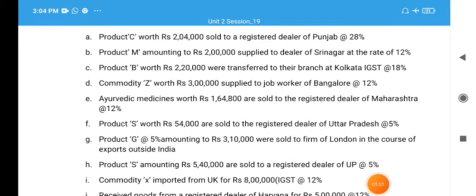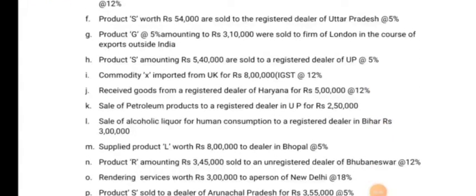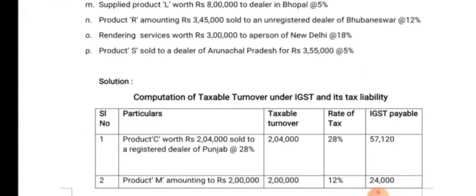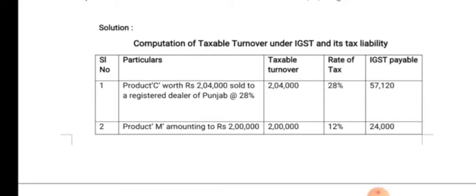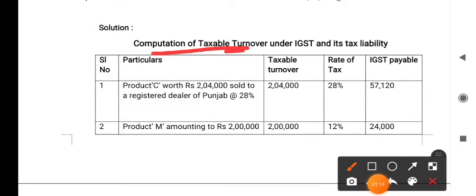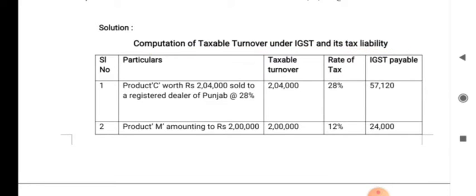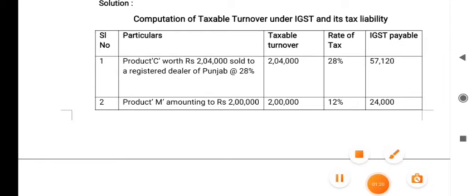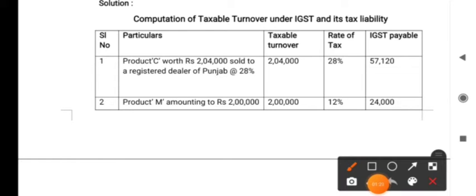The first one is that, here in the question, many illustrations or transactions are there. I have written down all these illustrations in my solution over here. So, the solution: computation of taxable turnover under IGST and its tax liability. Let us go through the first question. It is already there in the question, so I have copied it over here in the particulars column.